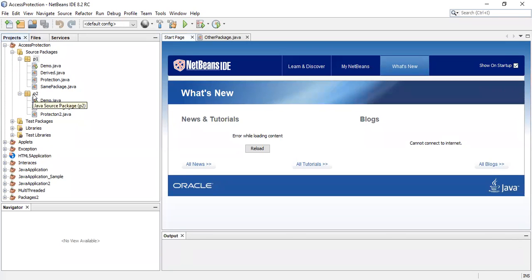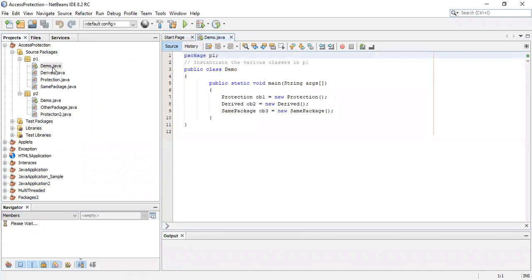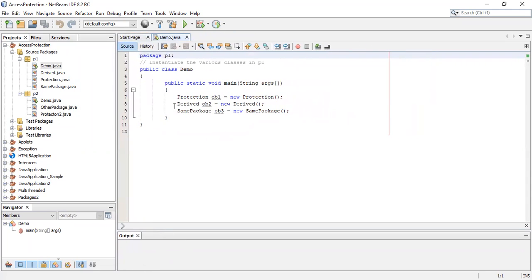Similarly, P2 is a package. In the P2 package, we have demo, otherpackage, protection2. These are the Java files. And if you open any of these files, you will come to know how it happens. Like if I open demo.java, see, I have opened the demo.java file. Right side it will be open.